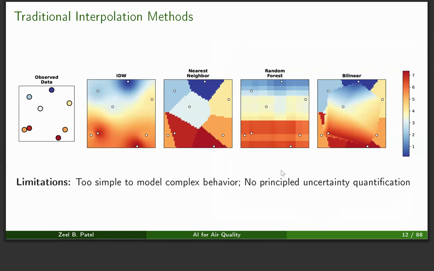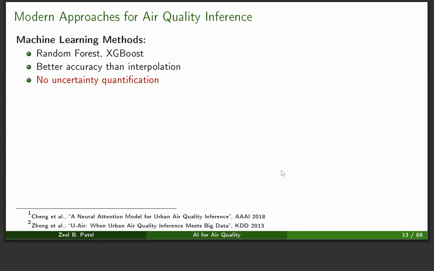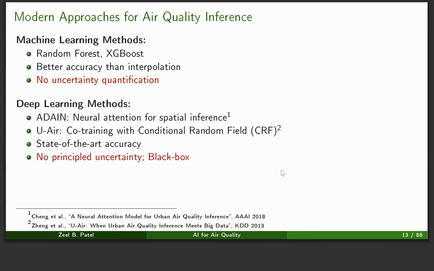Now, traditional interpolation methods are quite simple and they are unable to model this complex behavior. They also don't provide uncertainty estimates. Other machine learning approaches such as random forest and XGBoost provide better accuracy than the interpolation methods, but they still don't provide uncertainty quantification.